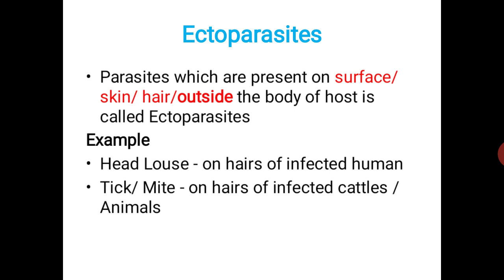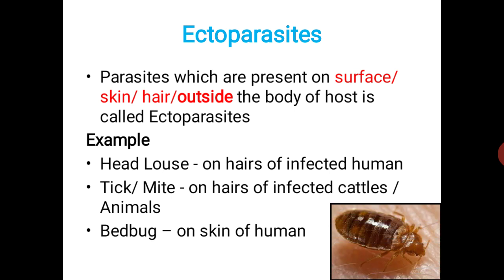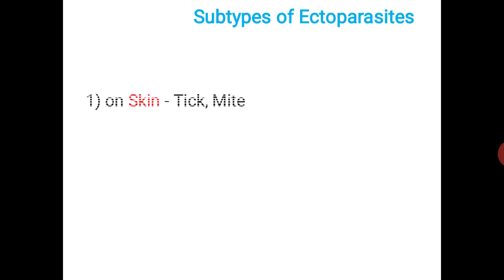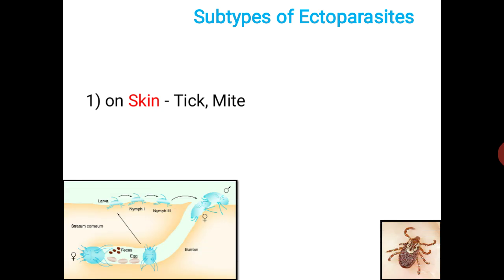We all know that an ectoparasite is a parasite which is present outside the body of the host. Example: head louse, tick, mite, etc. The subtypes of ectoparasite are based on their appearance, how and where they are found, and are divided into three categories or three types. The first one is on skin. Parasites which are present on skin, for example, tick and mite.